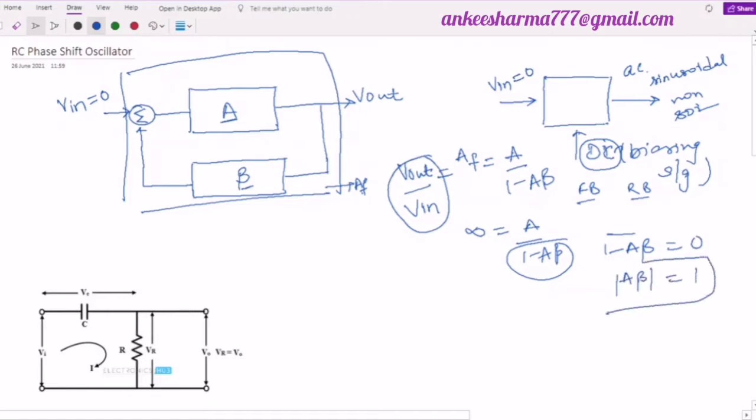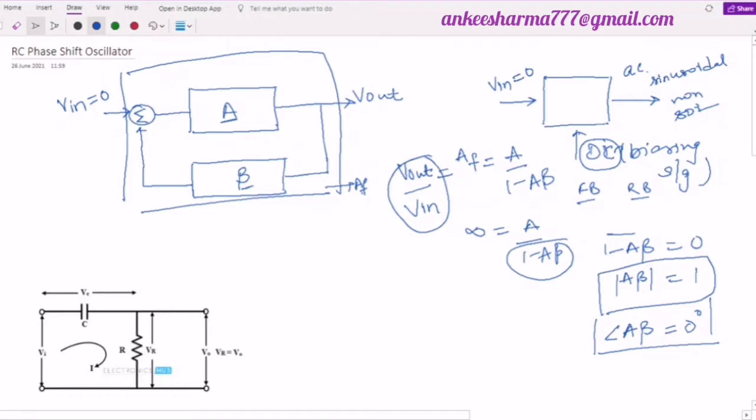So this was the first criterion of the Barkhausen criteria. The second one was the angle or phase of the combined system, that is A in the forward path and beta in the feedback, it must be equal to 0 degree. So these were the two criteria that we discussed in the last class regarding oscillators.